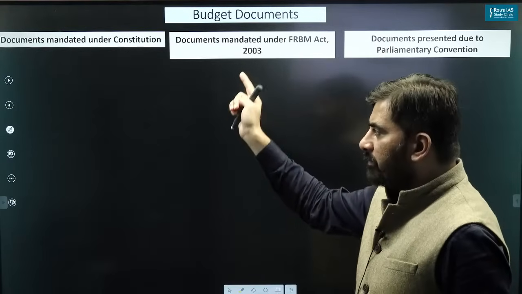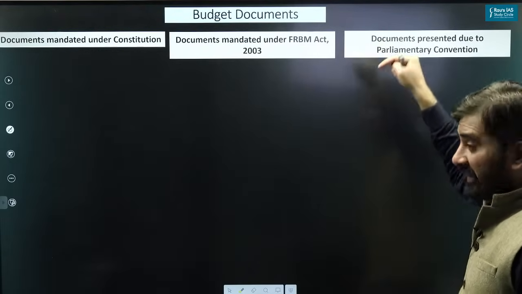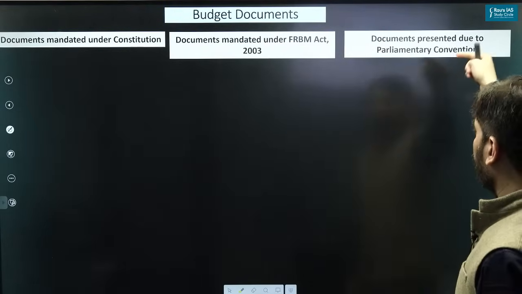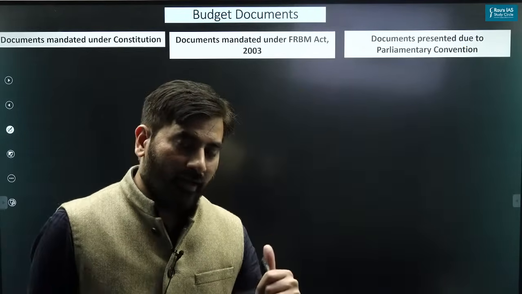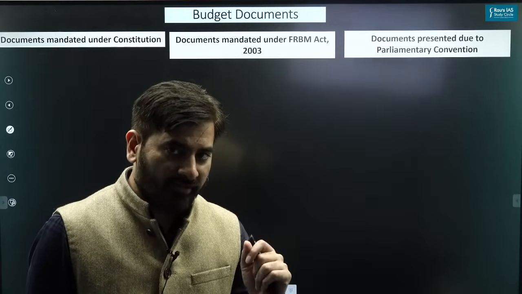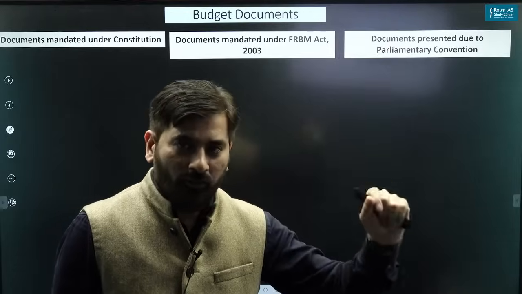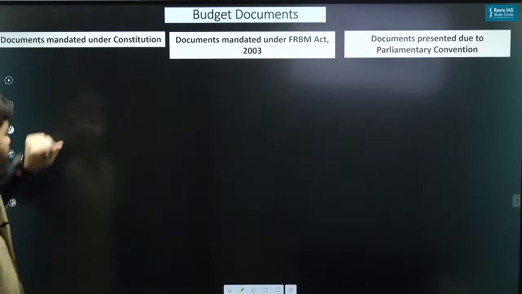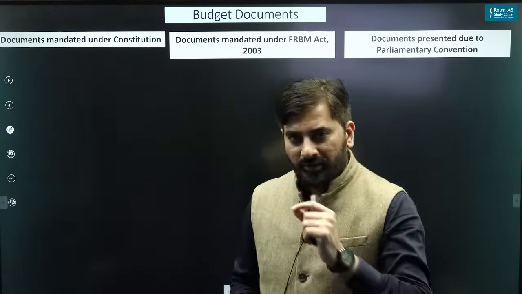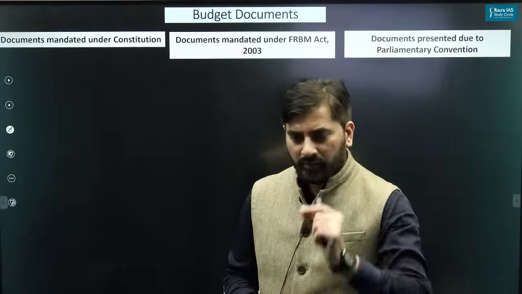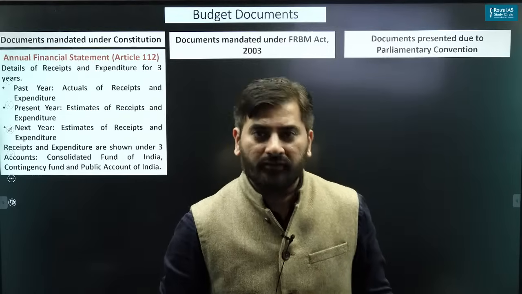There are some documents that are mandated under the Indian Constitution. There are some documents that are mandated under the FRBM Act. And there are some documents that are presented due to the parliamentary convention. So just like how we got a question on macroeconomic framework statement in the previous year prelims, you might get a question on other aspects. That is what we are going to cover one by one, starting with the documents that are mandated under the Indian Constitution, which is the document which the finance minister presents because it is mandated under the Indian Constitution.